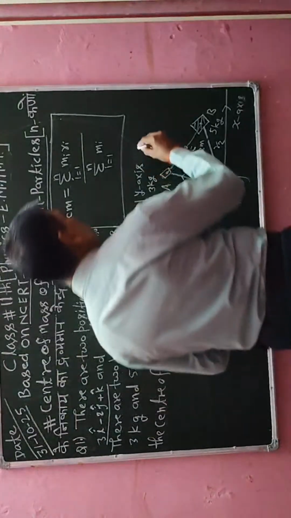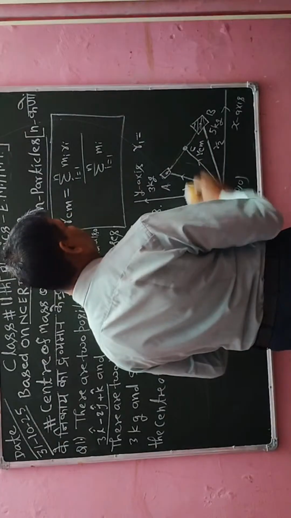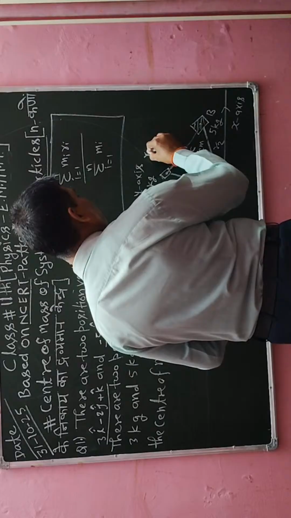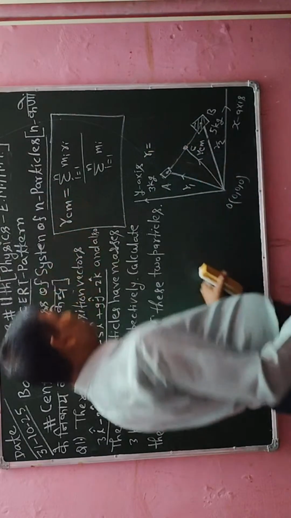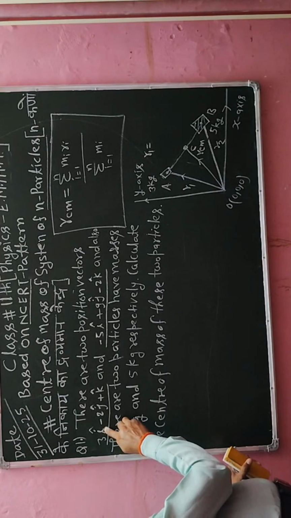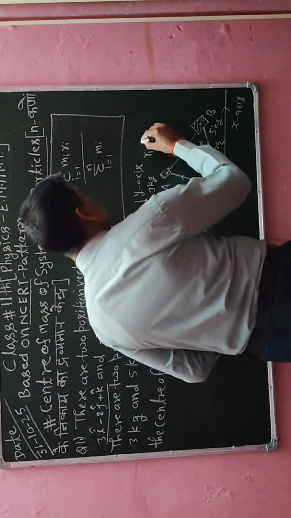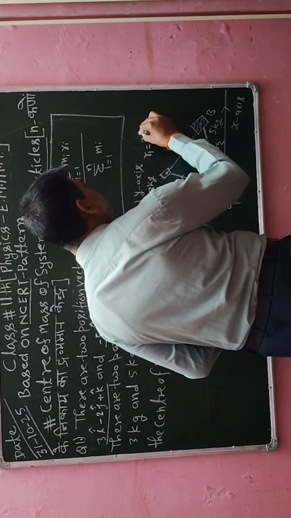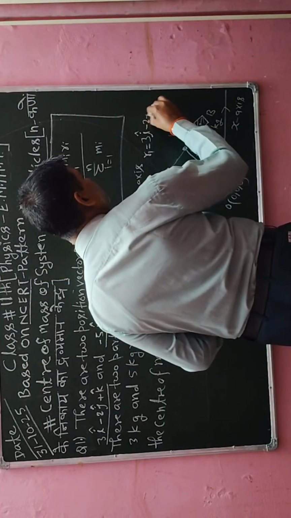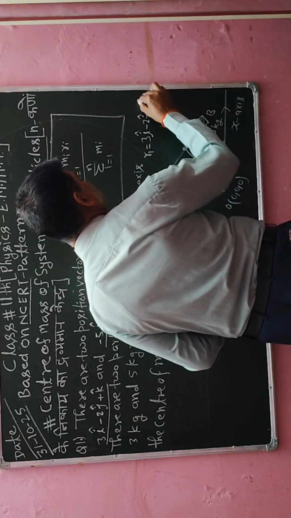Now here I am going to explain the vector R1 which is available. So vector R1, its value is given in the numerical, that is 3 i cap minus 2 j cap plus k cap.